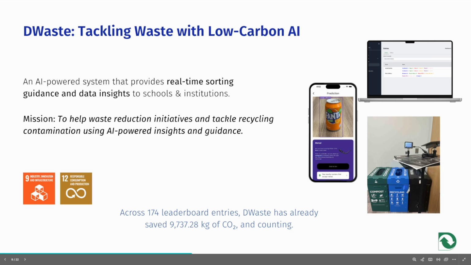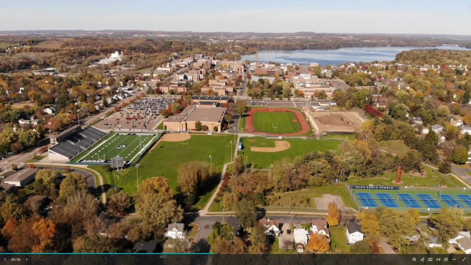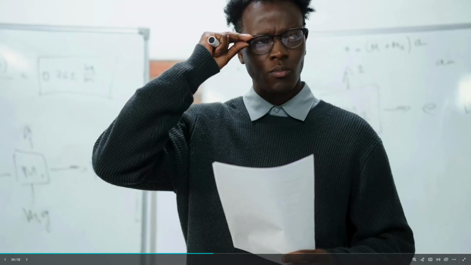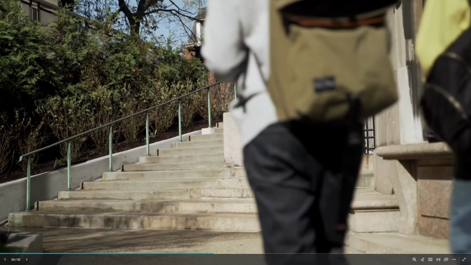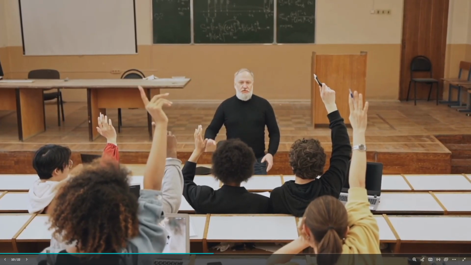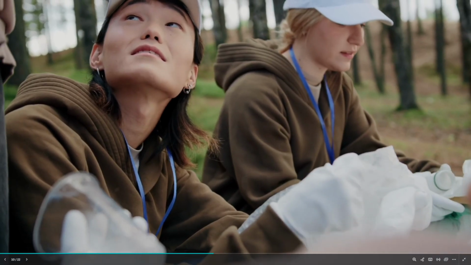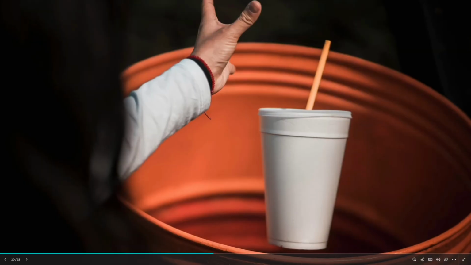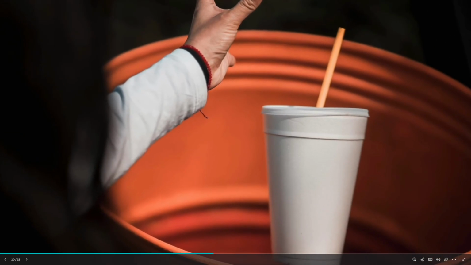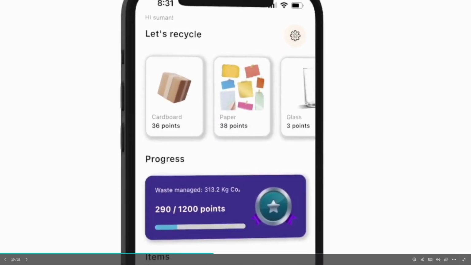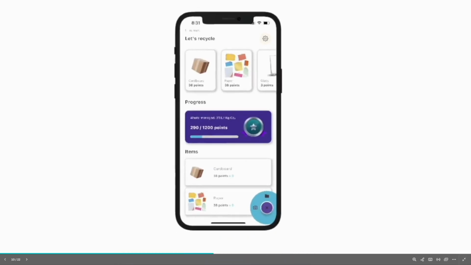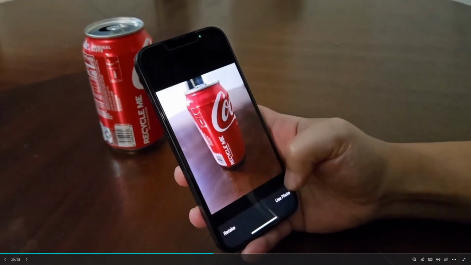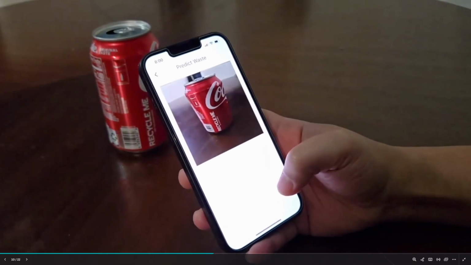Let's see DWaste in action. Educational institutions are stepping up for sustainability, but without real data, how do you know what's working? From campuses to classrooms, institutions launch waste reduction initiatives, but most rely on guesswork. There's no consistent way to detect waste types, enforce sorting rules, or track progress. DWaste changes that. It's a mobile app powered by AI that instantly detects waste and tells you how to dispose of it based on your institution's own waste management rules.